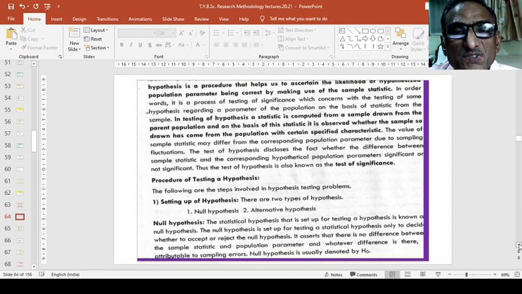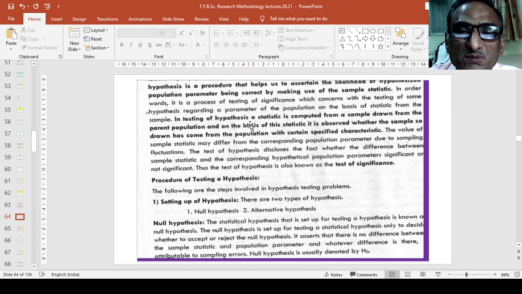Testing hypothesis is a procedure that helps us to ascertain the likelihood of a hypothesized population parameter being correct by making use of the sample statistics. In other words, it is a process of testing of significance which is concerned with the testing of some hypothesis regarding a parameter of the population on the basis of a statistic from the sample.